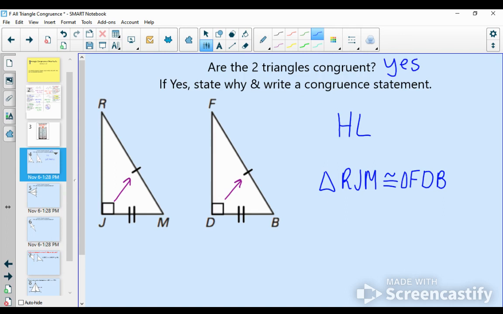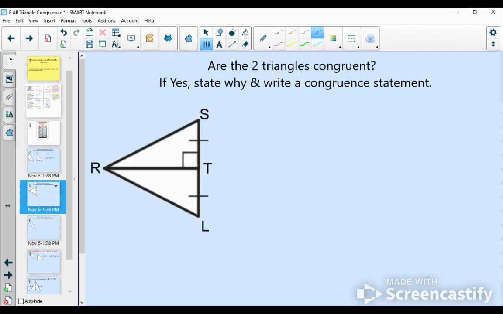And you guys know this already, but you could have written a different congruent statement than I did. Your corresponding parts just have to line up. So if you started with like the letter M for your first triangle, then you would start with the letter B for your second triangle. All right, I think we'll do 2 more examples in this video.